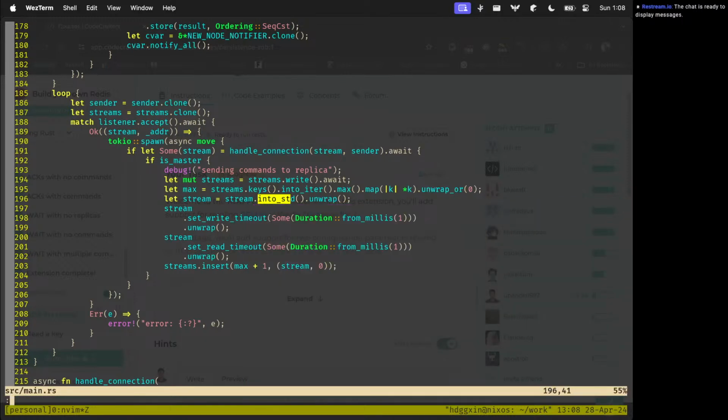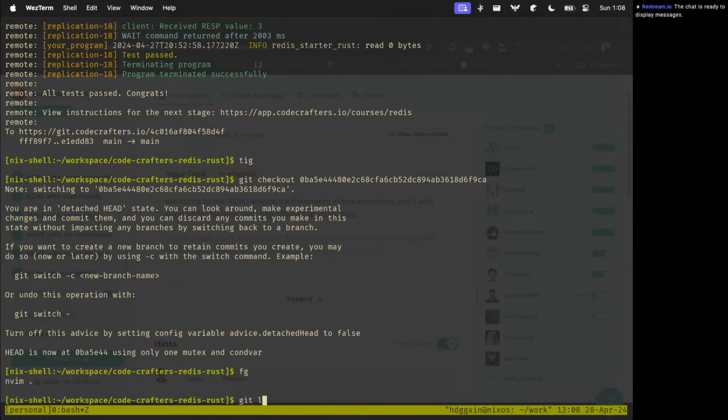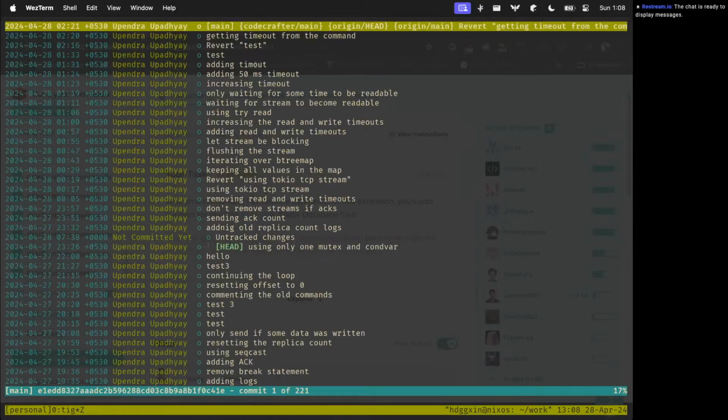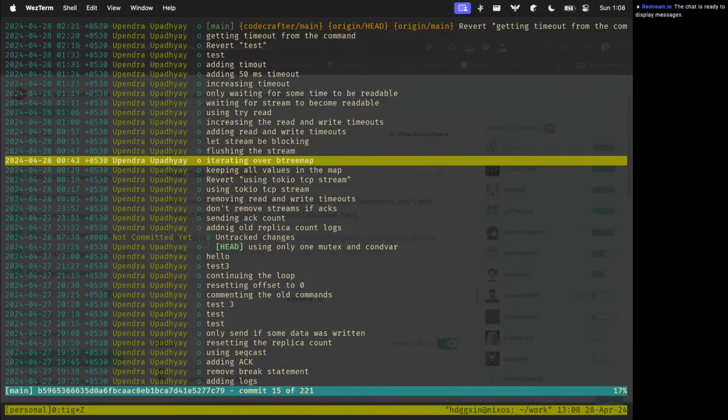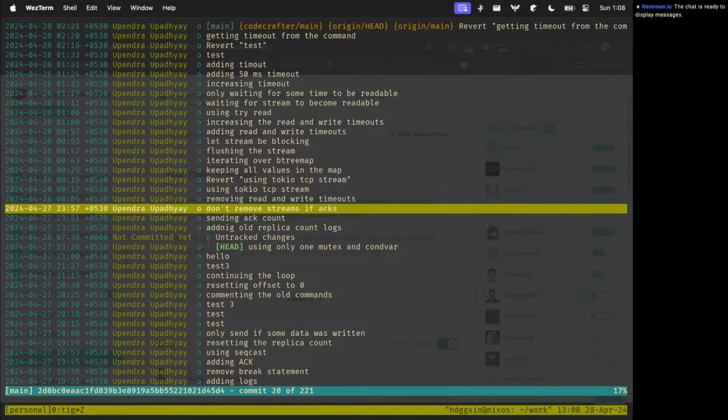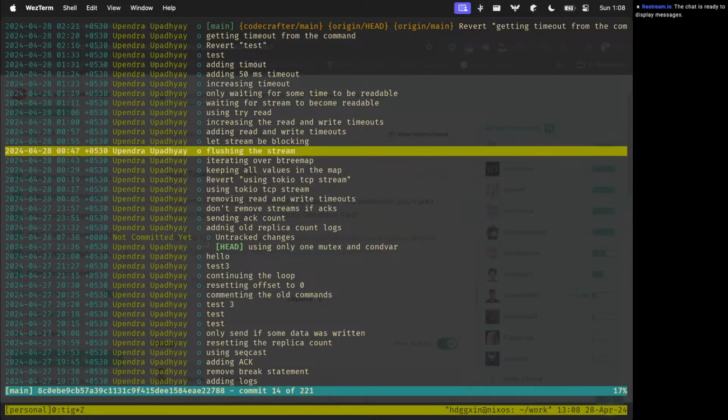So we added some timeouts. If we look at this, we'll see that we have added a timeout at this place.